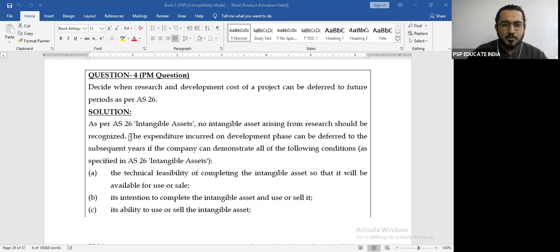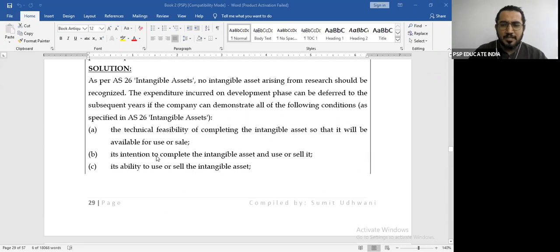It says as per AS 26, no intangible asset arising from research should be recognized. So research का expense will always go to the profit and loss account. The expenditure incurred on development phase can be deferred to subsequent years if the company can demonstrate all the following conditions. So research तो हमेशा P&L में जाएगा. Development, if the following 6 conditions are satisfied, only then you will capitalize and create an intangible asset. It says technical feasibility of completing the intangible asset so that it can be available for use.